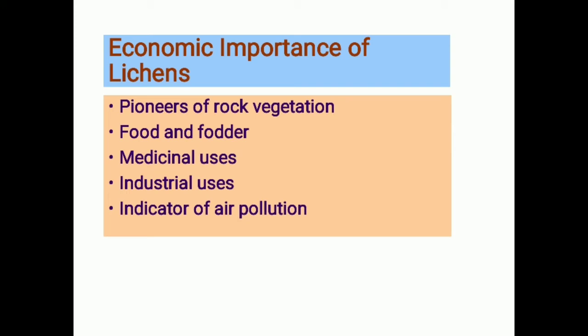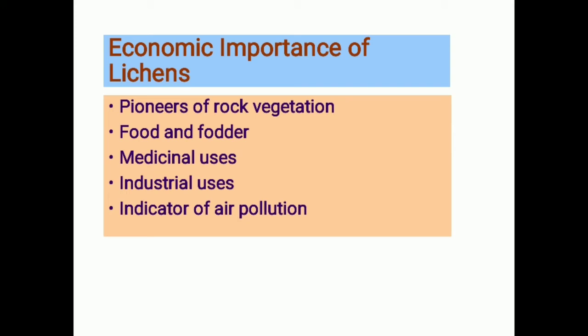The lichens act as the pioneer. Pioneer means the first that establishes itself over a barren rock. As we know, the rock surface does not bear any kind of life.